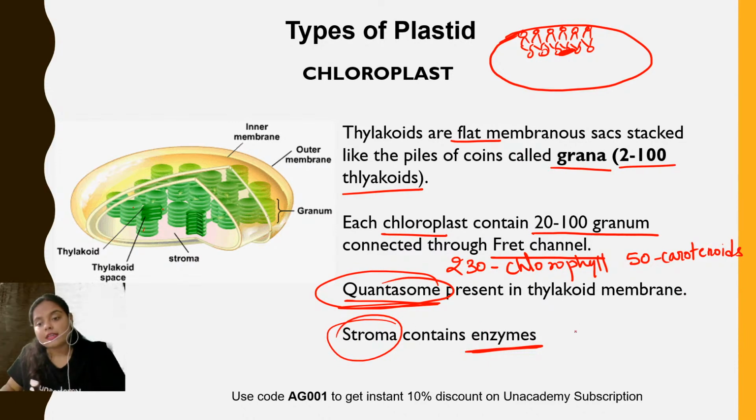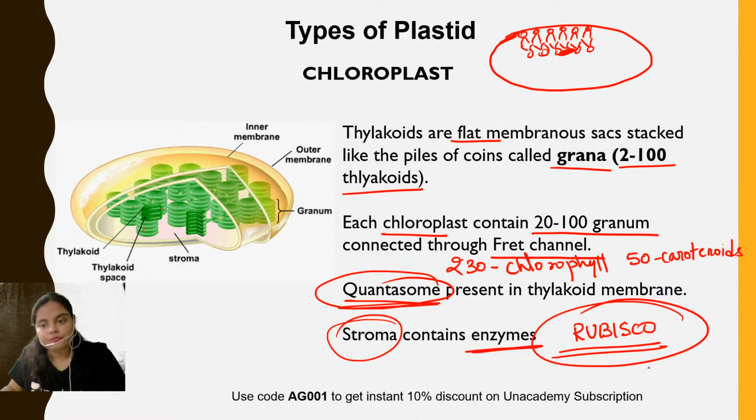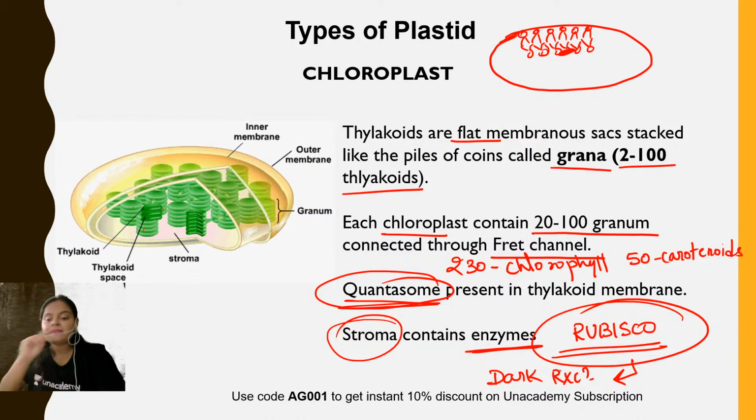See, rubisco, the most abundant enzyme, or the most abundant protein in the world, is a proteinaceous enzyme found in the stroma of the chloroplast, and it participates in the dark reaction of photosynthesis. So rubisco is present in the stroma of the chloroplast.